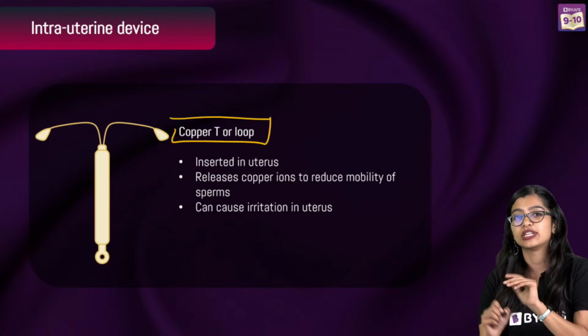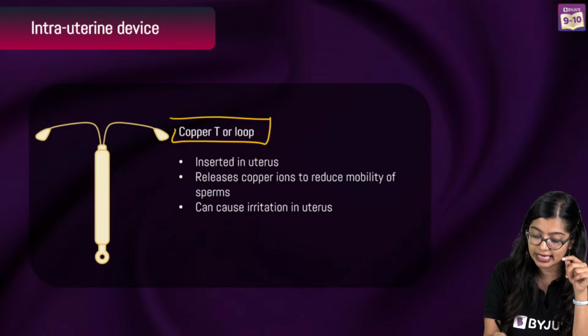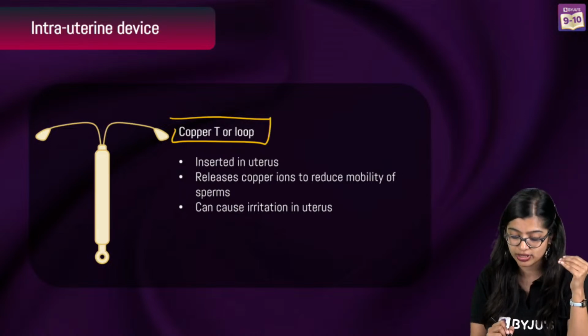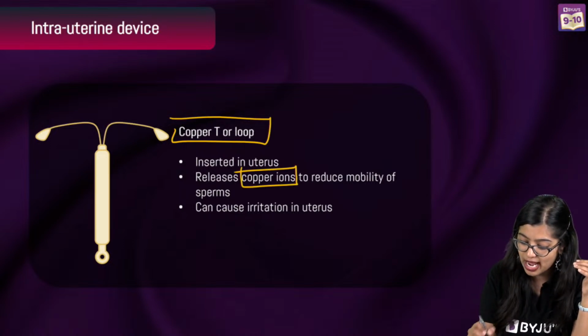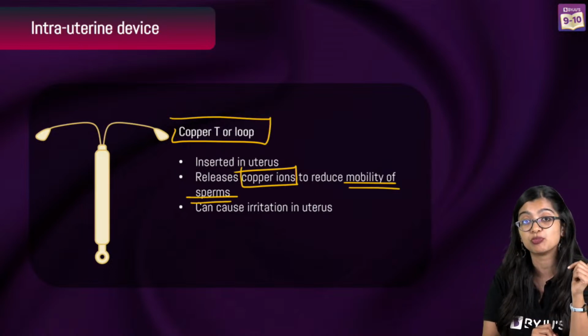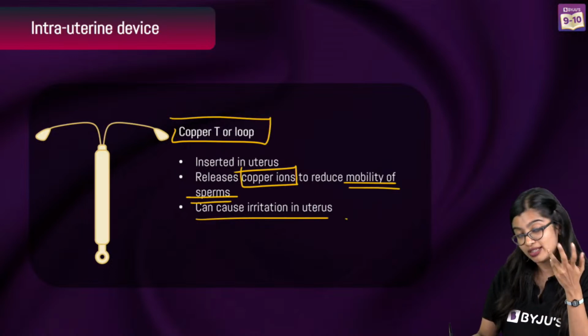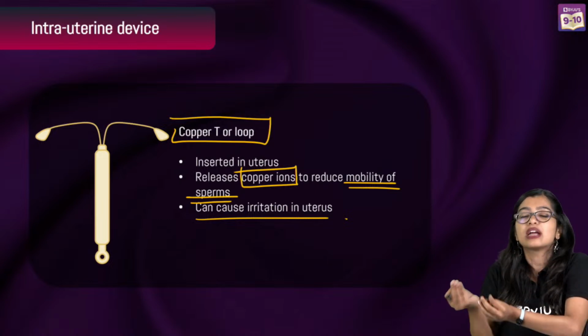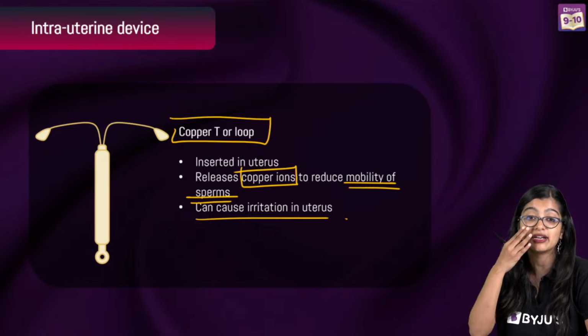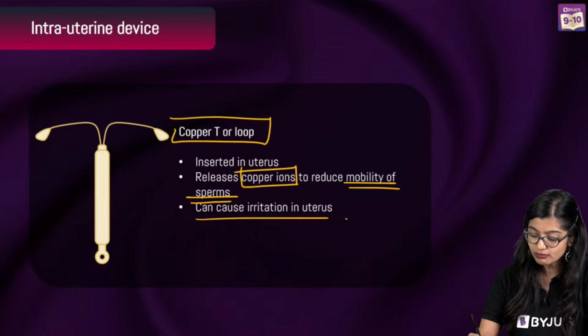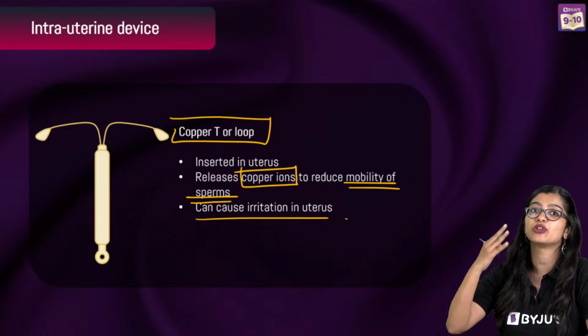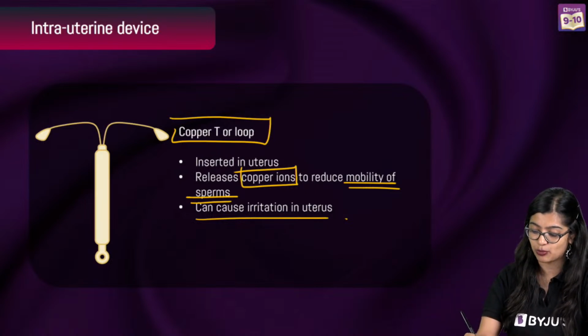If you're writing about intrauterine devices, you know that you have the copper T or Lippes loop. These are structures which are inserted into the female's body, the uterus, and they release copper ions that reduce the mobility of sperms. A disadvantage is that it can cause some discomfort or irritation in the uterus, right? I am explaining each of these so that you can write whichever you are most comfortable with.